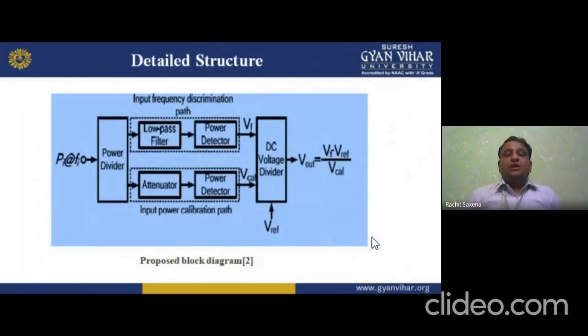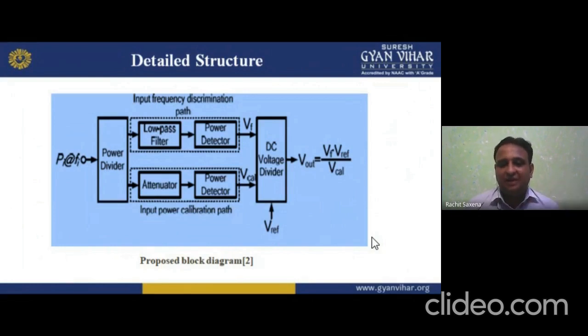Now, talking about the input frequency discrimination part and the input power calibration part, we give the power input at the rate of frequency, so we use a power divider. In the input frequency discrimination part, we have a low pass filter and power detector, which gives you VF.